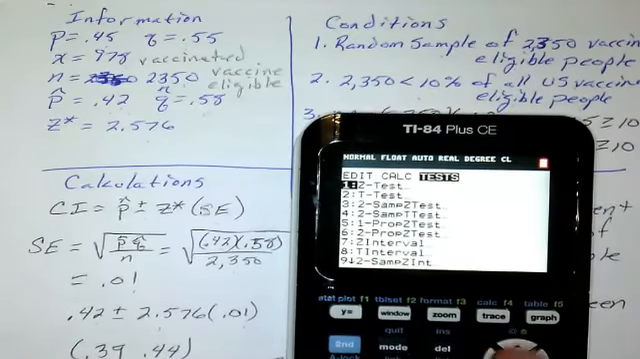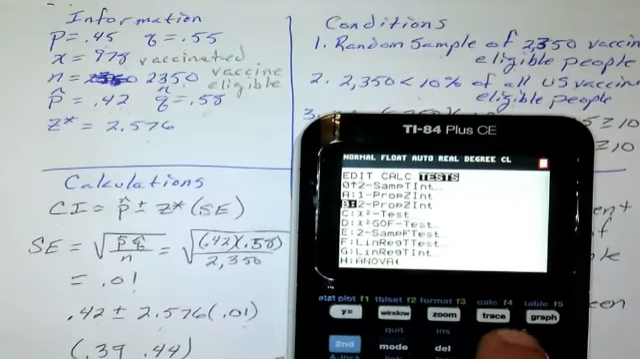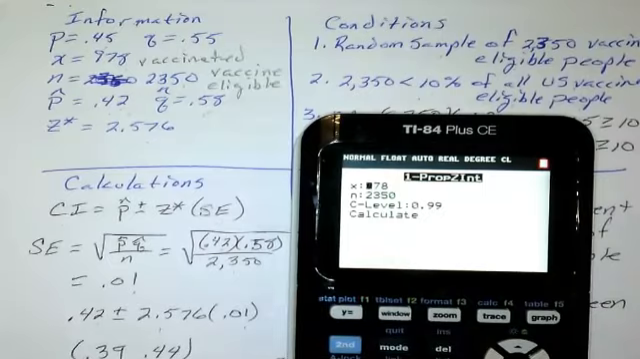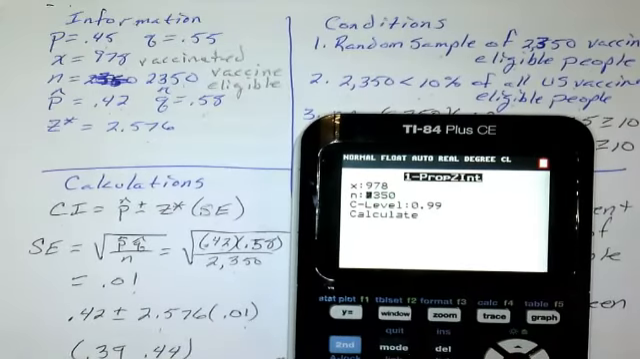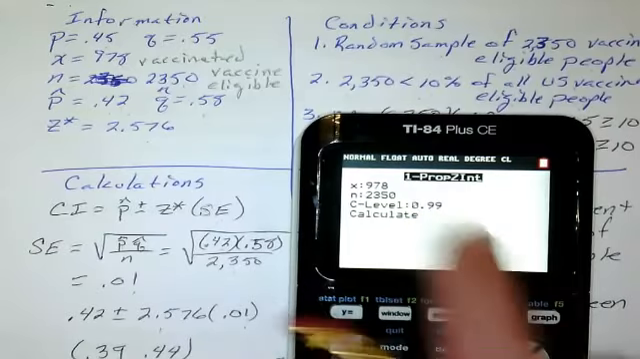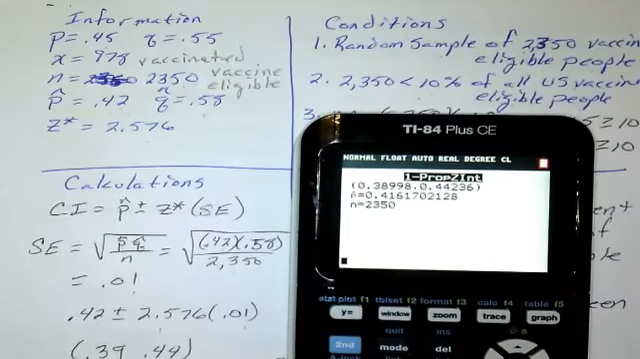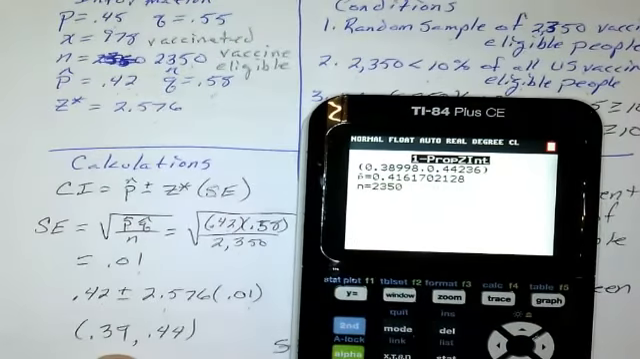Stat, go over to Tests. It's a 1 proportion Z interval, under A. I'm going to put my numbers in: 978, 2,350. My confidence interval is 99%. And then I calculate. I rounded those, 0.389 and 0.38998, so I made it 39%, and the other one I made 44%.